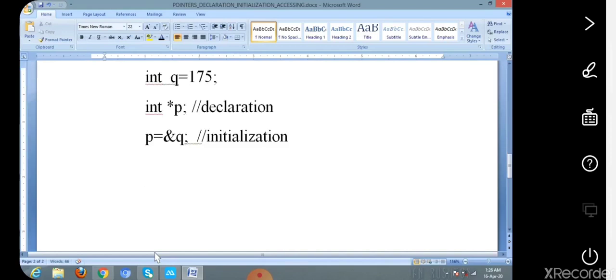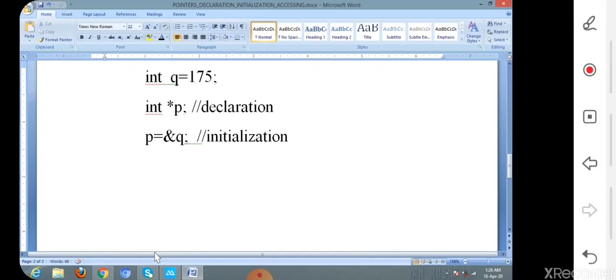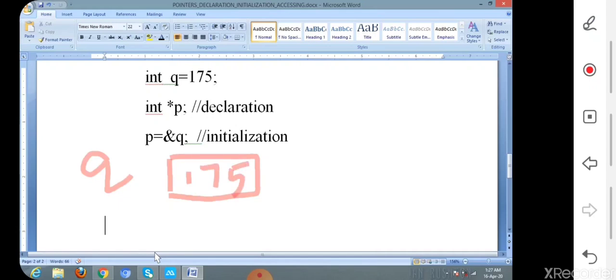So let us see here. q is the normal variable which has the value 175 and which is stored in the memory location 5000.